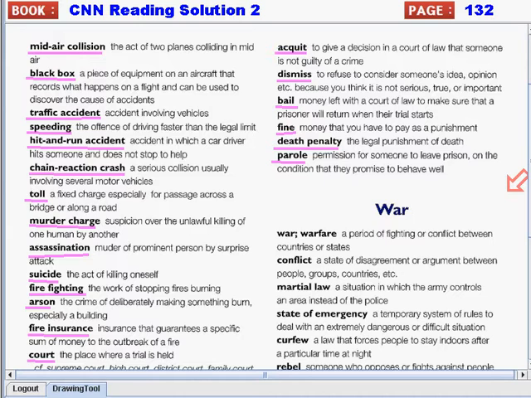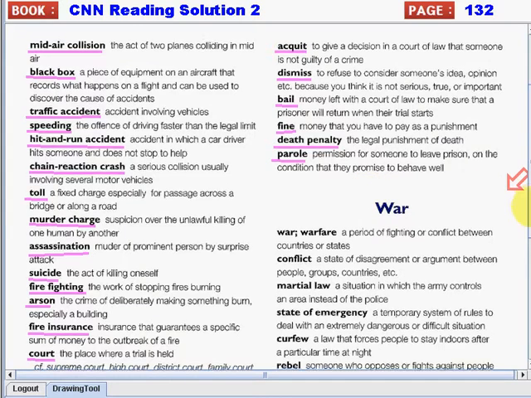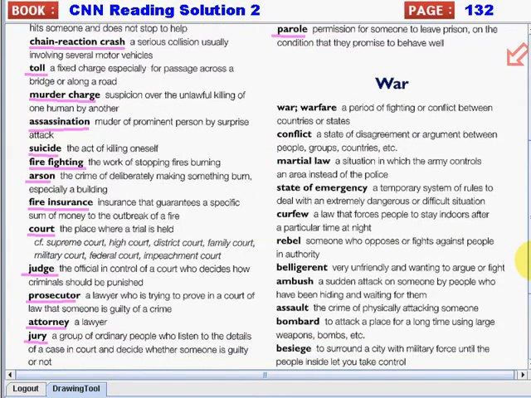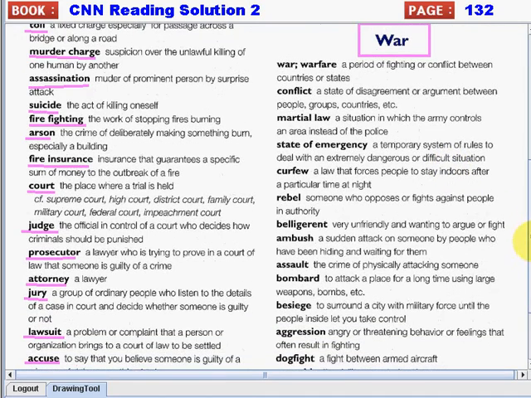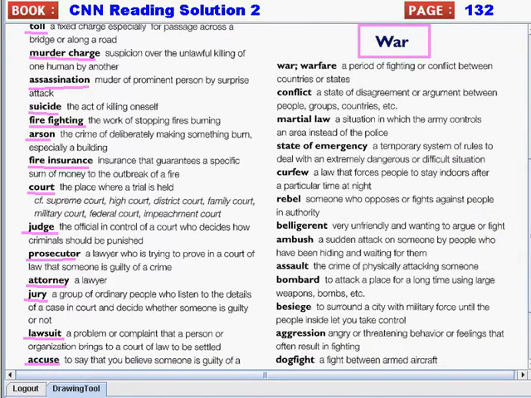Now let us proceed to the next category. So every vocabulary word in here will be about war, or is war related. Okay? So let us start. So we have war or warfare. Again, war or warfare. So it is a period of fighting or conflict between countries or states.